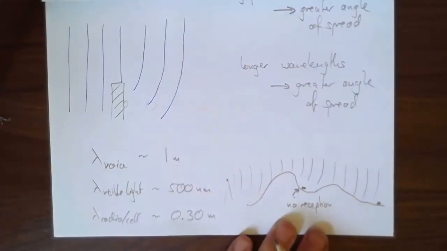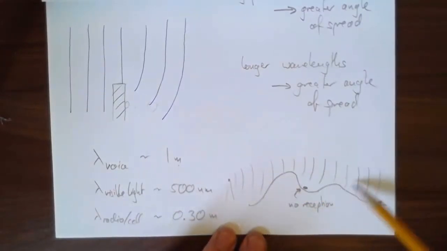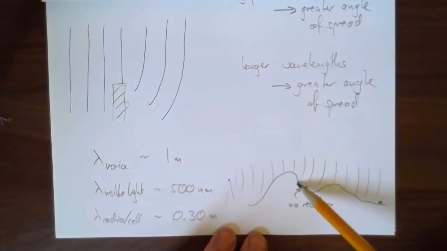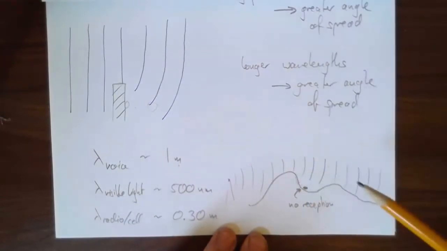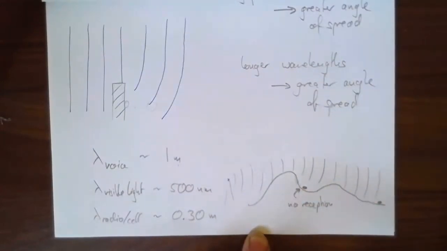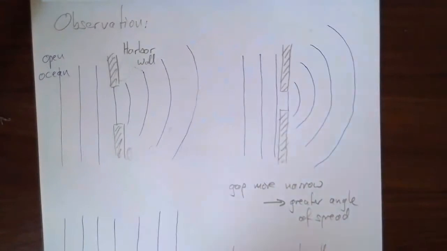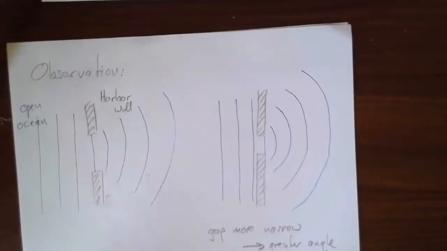So the fact that you can get cell phone reception behind a mountain, just not directly in the shadow of a steep cliff, for example, and the fact that you can hear around corners are examples of diffraction at work. Okay, so this was an observation, but how does Huygens' principle explain it?